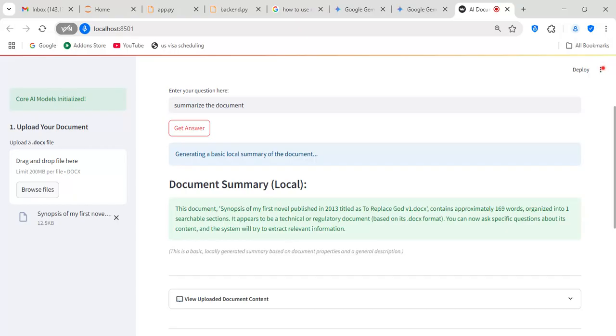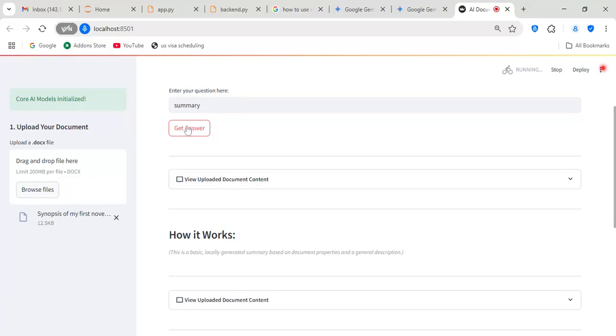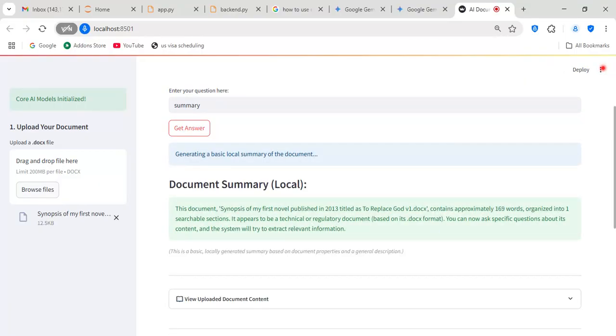It also talks about the format, that is the docx format, and it seems quite a straightforward, simple thing. So what I have done is, whenever some similar type of word like summarize is coming in, it should be able to generate this summary.